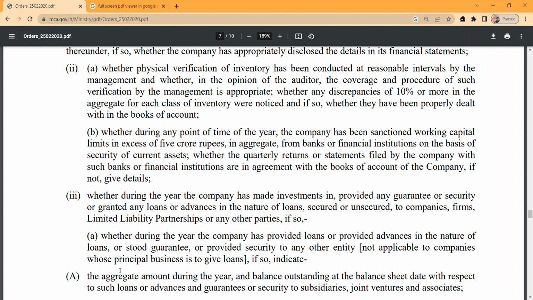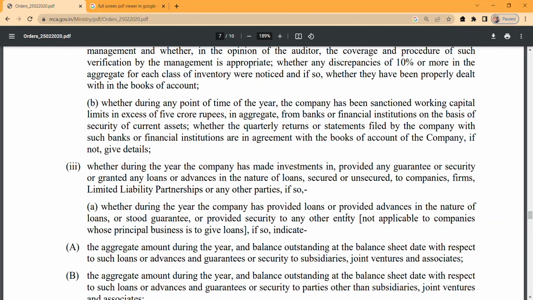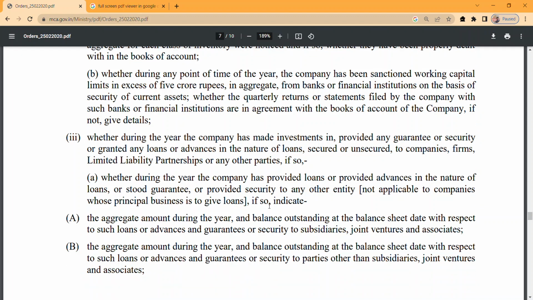If so, whether during the year the company has provided loans or advances in the nature of loans, stood guarantee or provided security to any entity, the aggregate amount during the year and the balance outstanding at the balance sheet date with respect to such loans, advances, guarantees or security to subsidiaries, joint ventures and associates, and to parties other than subsidiaries, joint ventures and associates. We need to specify these aggregate amounts.